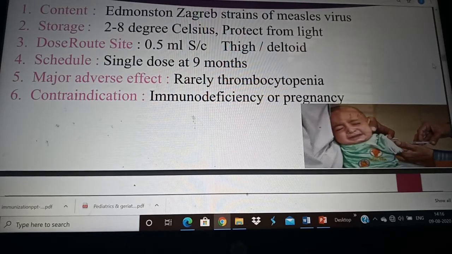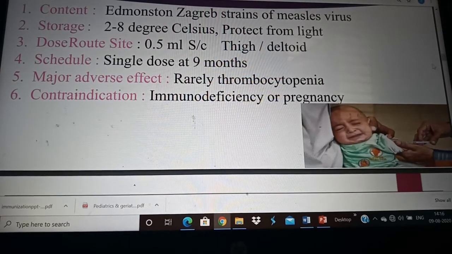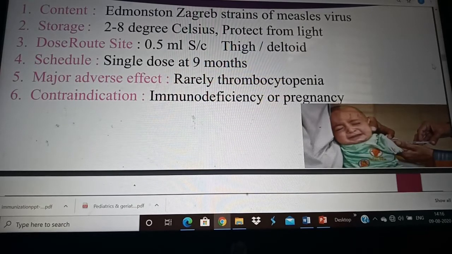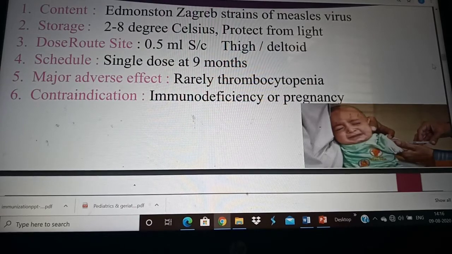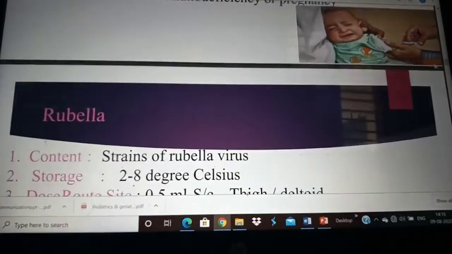The major adverse effect is that it rarely causes thrombocytopenia. After giving measles vaccine, you should advise the parent not to rub or massage. Contraindication is any immunodeficiency or pregnancy. All live vaccines should not be given to children who have immunosuppression such as HIV, or any children who are on long-term immunosuppressing drugs.